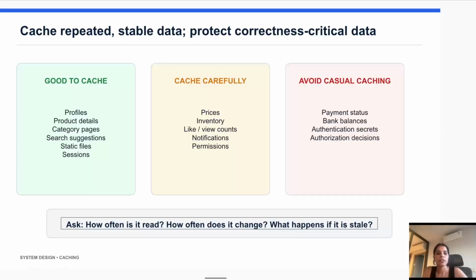Okay. Third is avoid casual caching. Some data is even more sensitive, like payment status, bank balance, authentication secrets, or authorization decisions. This type of data should never be cached casually, because we need a very careful design before caching it.